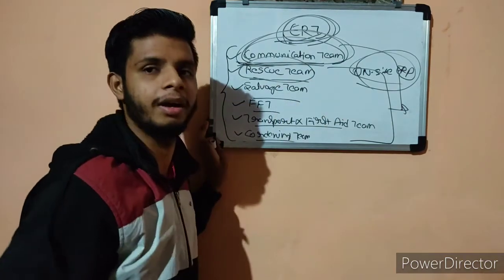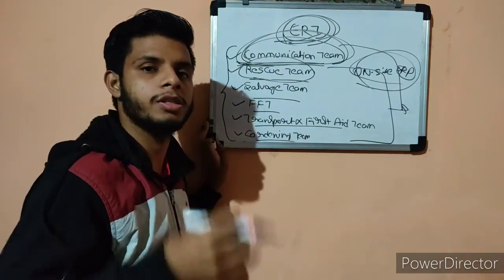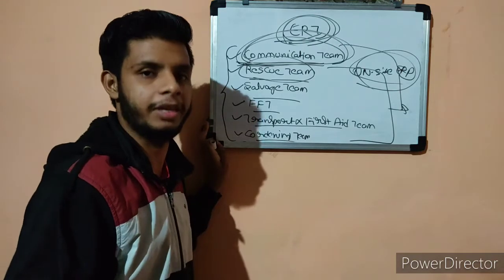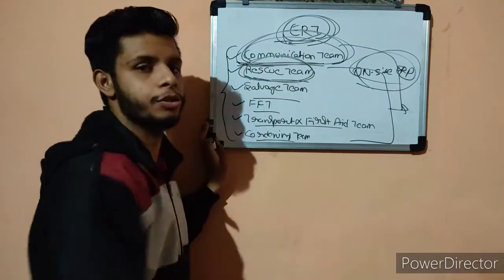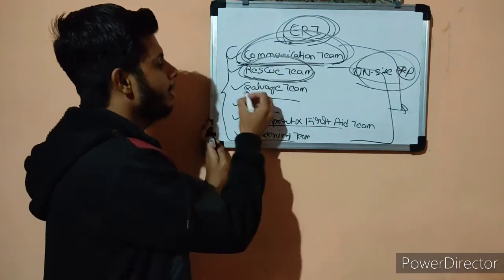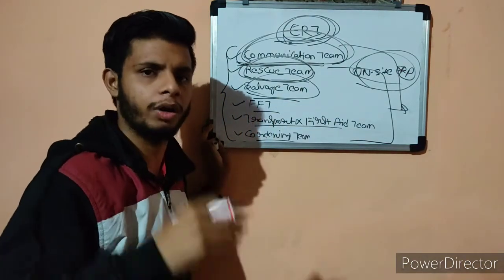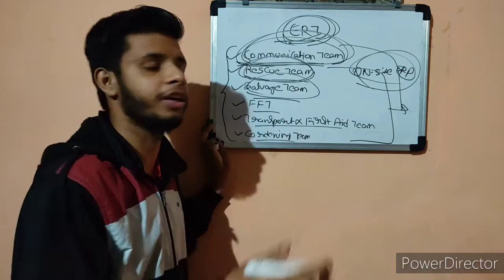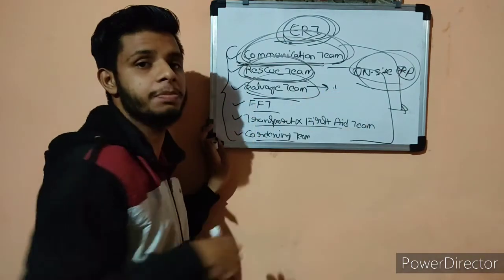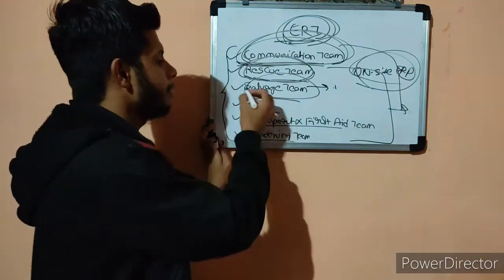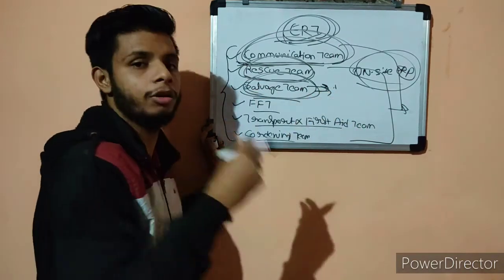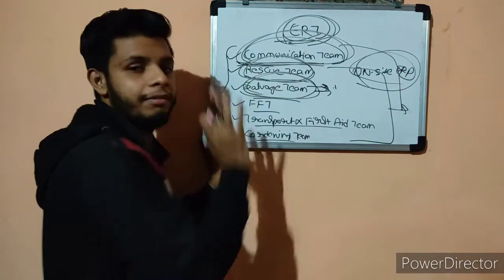Second is the rescue team. Rescue team in the sense that whatever person is stuck inside the emergency place will be rescued by the rescue team. That is its function. Third is the salvage team. Salvage team in the sense that whatever important or very expensive material is present inside the place under emergency will be taken out by the salvage team.